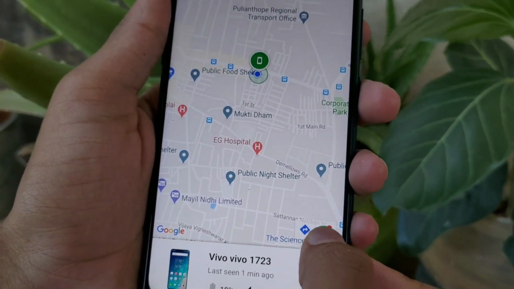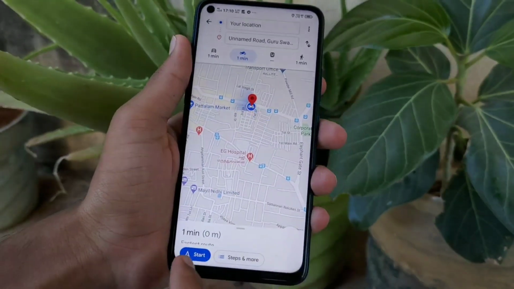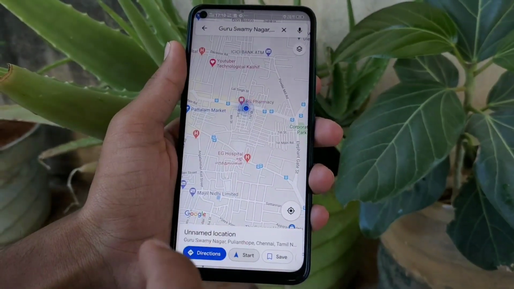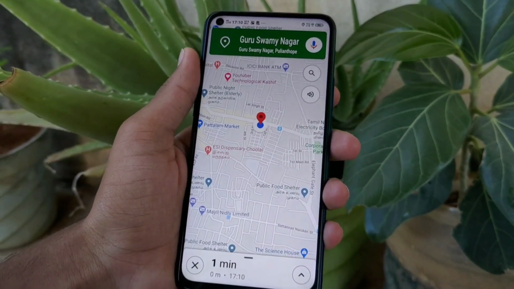Now here you can see a blue button here too. You have to tap on this green button and then you will be able to go to Google Maps. That's it. You will be able to locate and find his location in Google Maps also.